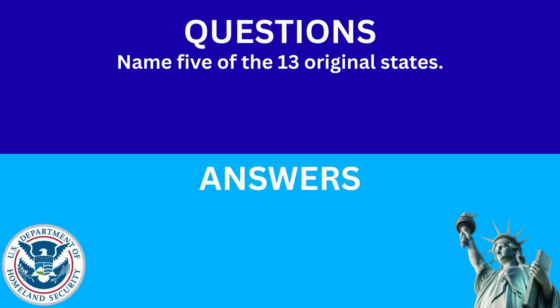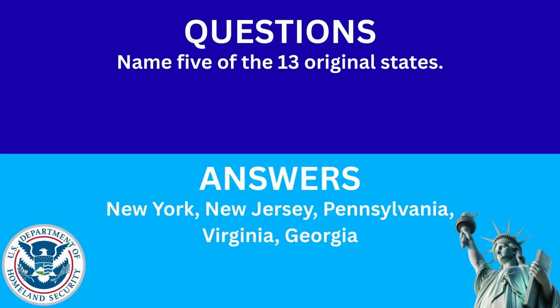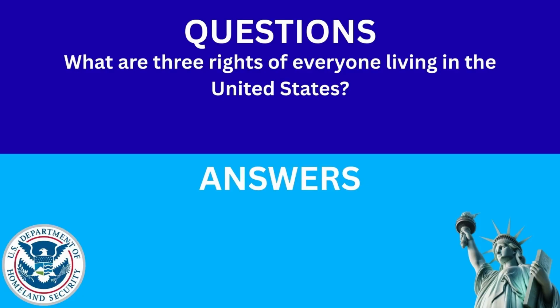Name 5 of the 13 original states. The answer is New York, New Jersey, Pennsylvania, Virginia, Georgia. What are 3 rights of everyone living in the United States?